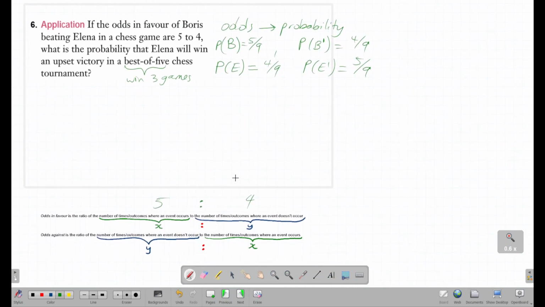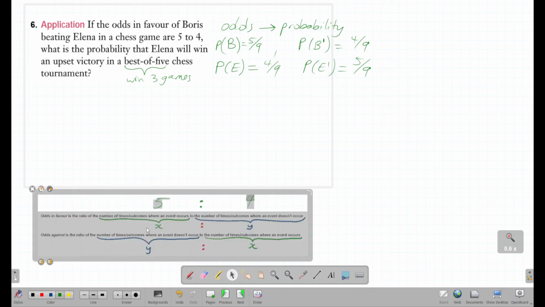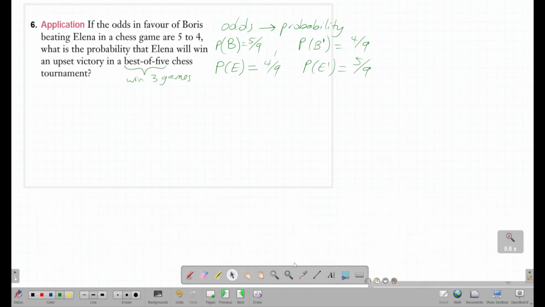So actually, why don't we list it out first, and then I'll draw the tree diagram, because the tree diagram is much larger and it might take a bit more space. So we can list out all the possibilities. So for example, Boris could win the first 2 games, and then Elena could win the last 3 games, the 3rd, 4th, and 5th game. That's one possibility. Second possibility is Boris wins the first game, and then Elena wins the next 3 games.